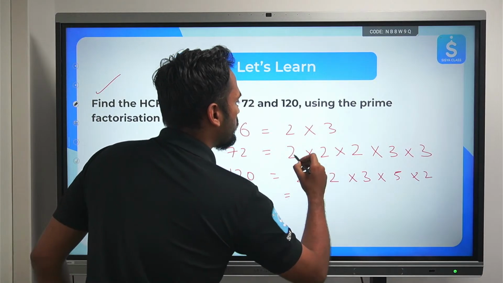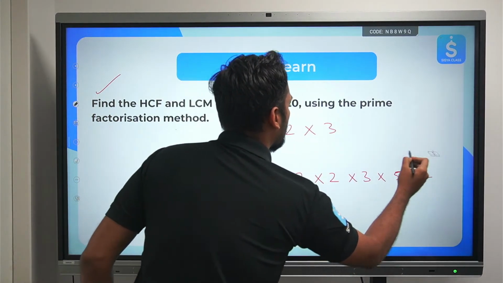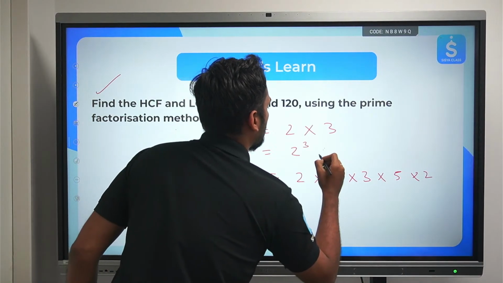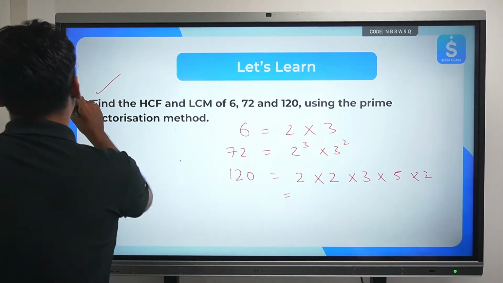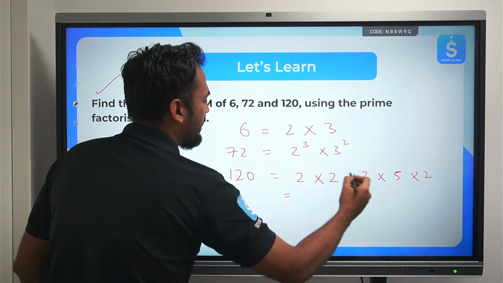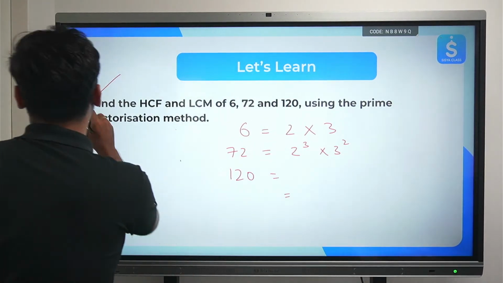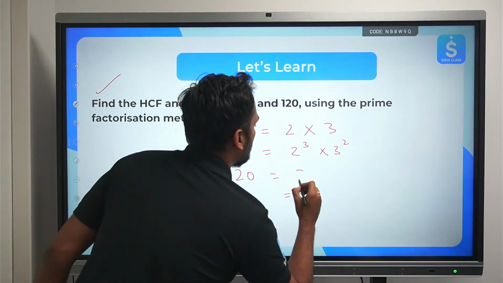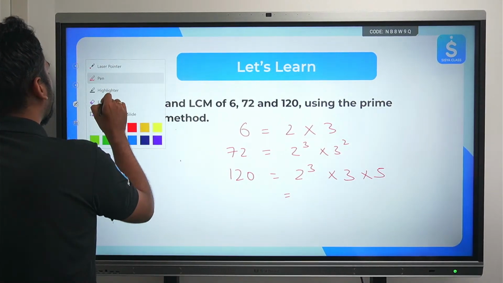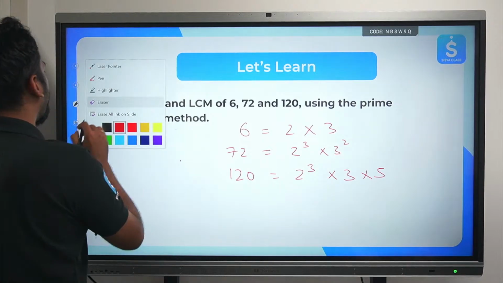So 72 will be 2 to the power 3 into 3 square, 8 into 9. And 120 will become 2 to the power 3, 8 into 3, 24 into 5. So we have the prime factorization for each and every number over here.